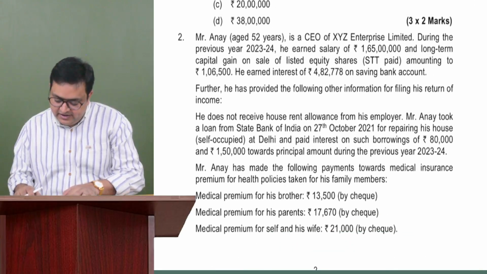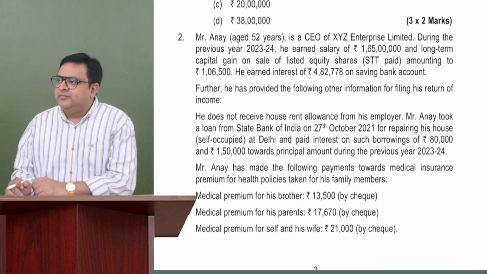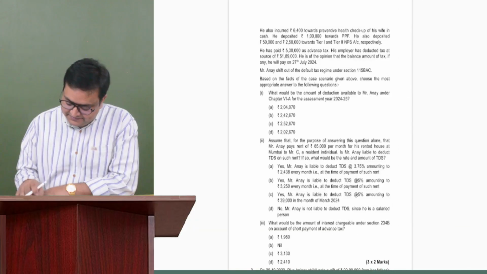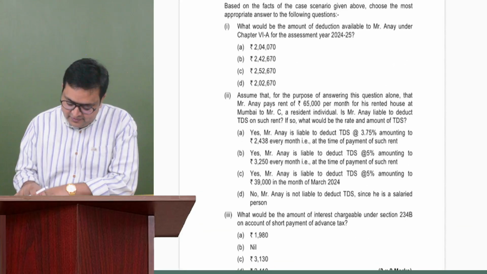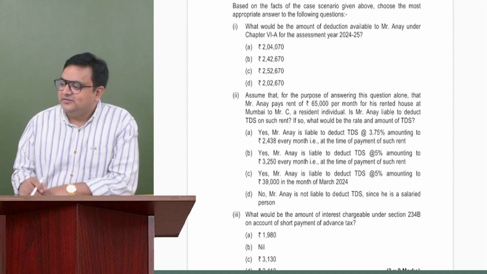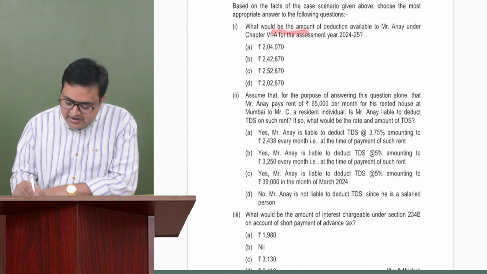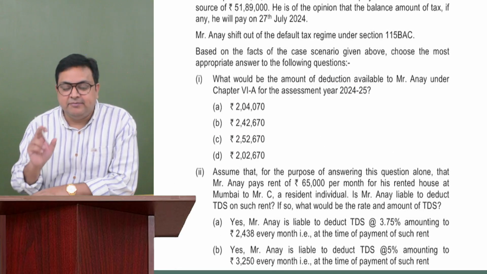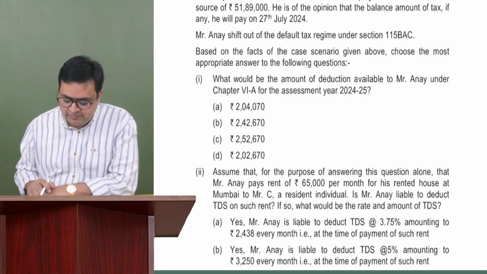Case scenario. Let us come to the next scenario. Mr. Anay, okay, before reading it, again the same thing. We should read out the questions first. So this says, what would be the amount of deduction available to Mr. Anay under chapter 6A for the assessment year 24-25? Okay. So we are required to compute what chapter 6A deduction would be available.